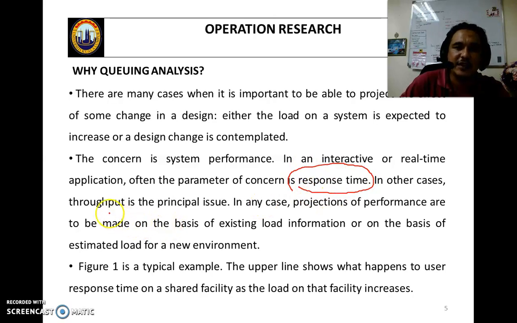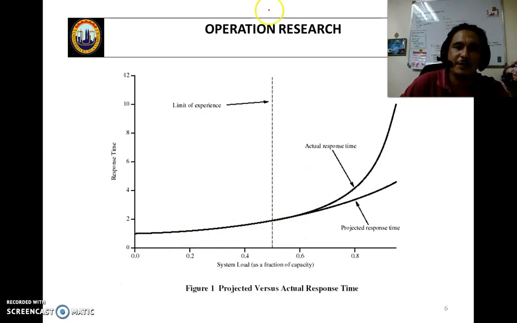In other cases, throughput is the principal issue. Projections of performance are made based on existing information and estimated load for the new environment. For example, we expect a certain response time, but we receive a different actual time. So what is the gap?